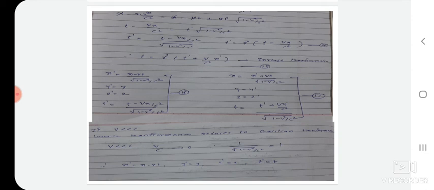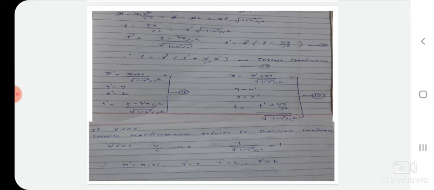By assuming the second postulate, we have to replace the Galilean transformation by the Lorentz transformation. By using the Lorentz transformation, we can derive the Galilean one also. It means we can use the Lorentz transformation equation in both frames of reference, in the relativistic case as well as in the Newtonian case. If v is very less than c, it means v by c tends to 0, so 1 by square root of 1 minus v square by c square, the gamma factor, is equal to 1. If v is very less than c, it means gamma is equal to 1.